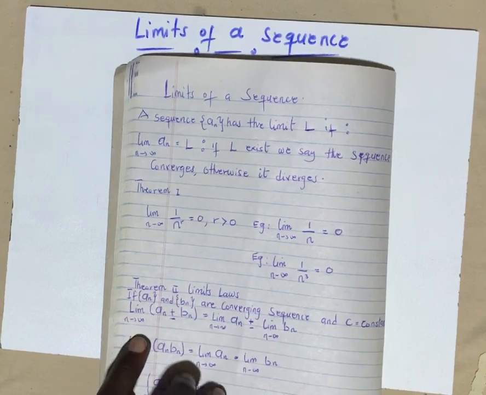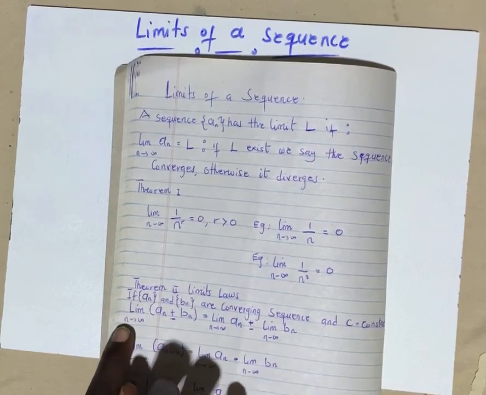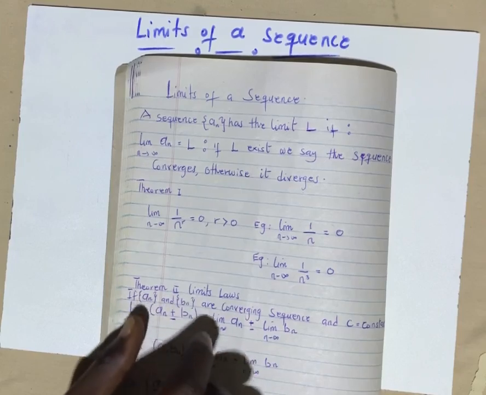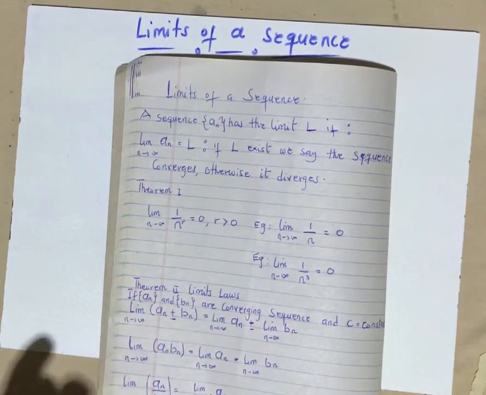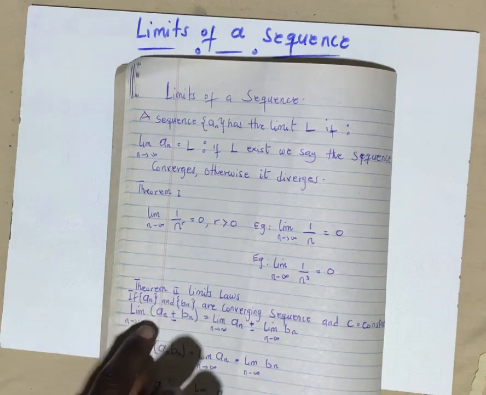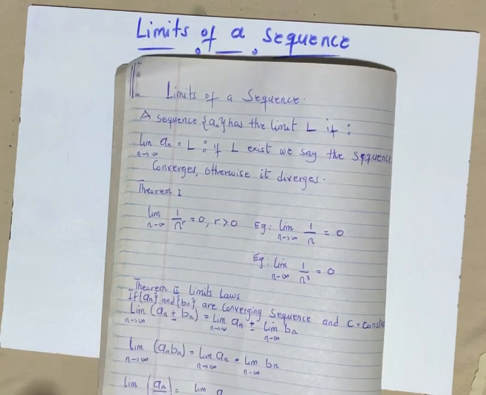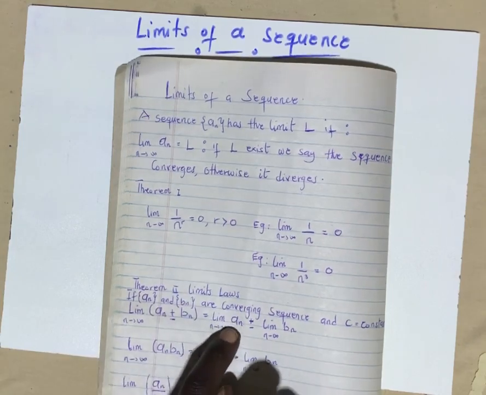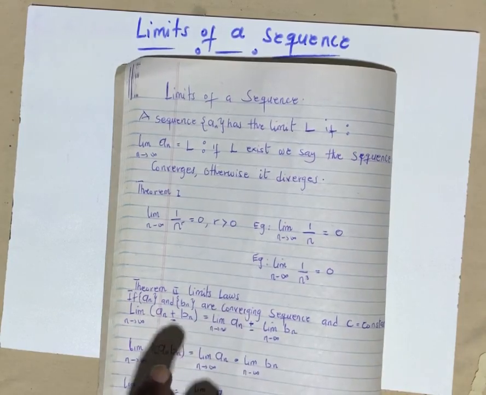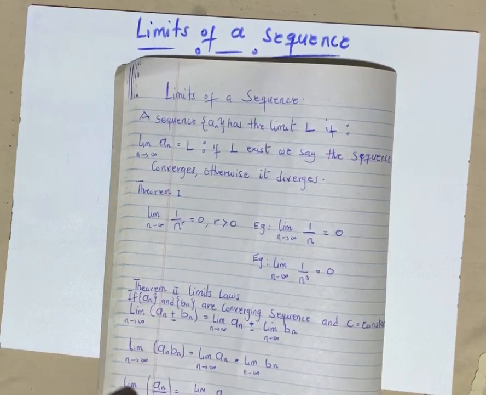When we look at the first one, it says that anytime you have a limit of two sequences adding or subtracting, you see these ones, they are in a bracket. Anytime you have a limit of two different sequences adding or subtracting, you don't just add them and find their limits. Rather, you distribute the limits towards each sequence. So you find the limit of the first sequence, you find the limit of the second sequence, then you add or subtract their results. The same thing happens for multiplication, the same thing happens for division.